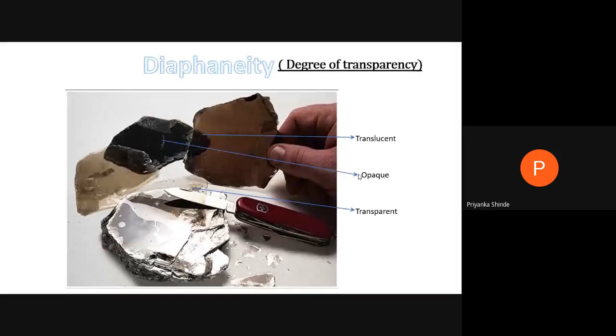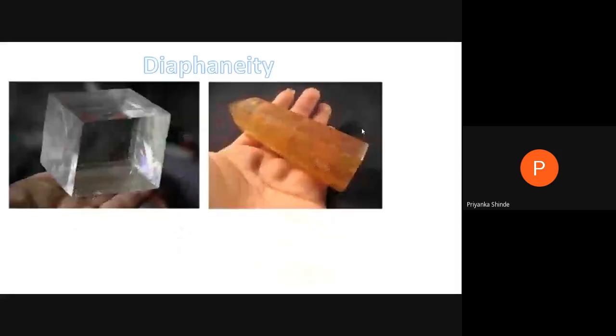So you can see here the diaphanity. The first image is clearly transparent. The light can pass through it very easily, and the object behind it is also seen very clearly, so that is called transparent.